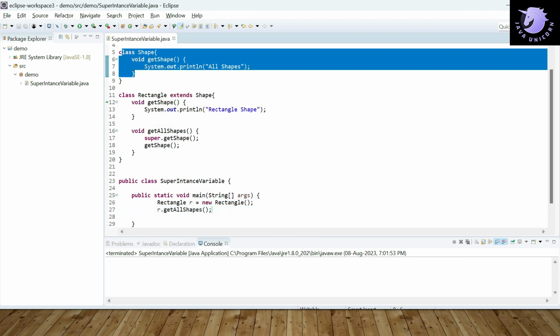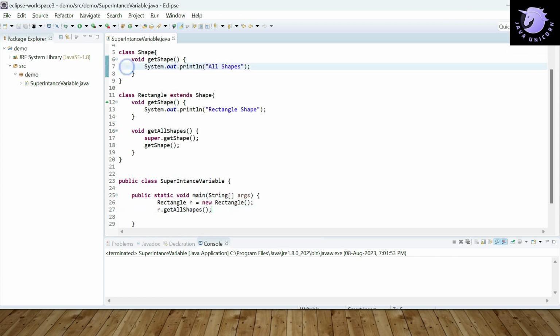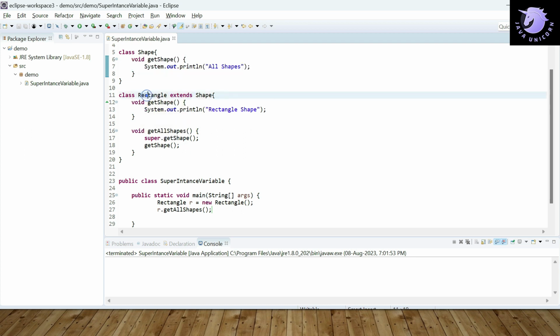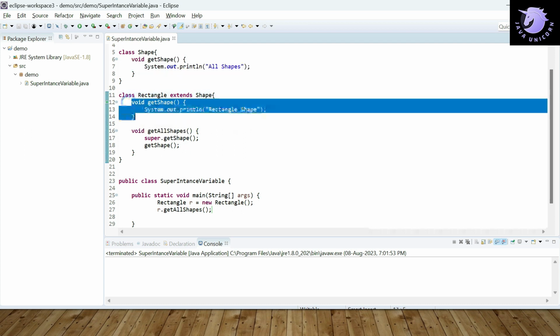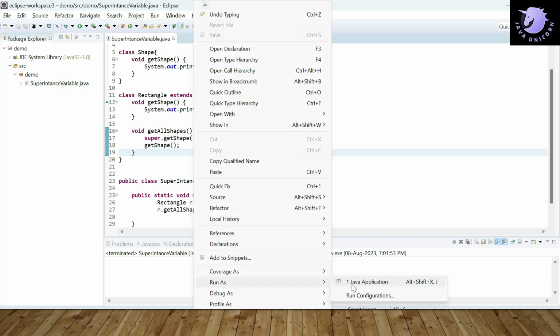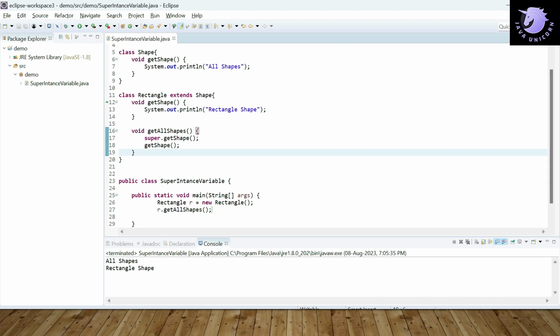Okay, so here you can see that there's a class Shape. Inside this Shape class we have a method getShape, and inside the child class Rectangle we have a method named getShape, and another method getAllShapes, in which we are referring to the method of the super class. So let's execute this program. So you can see that first it will print "all shapes" and then "rectangle shape".